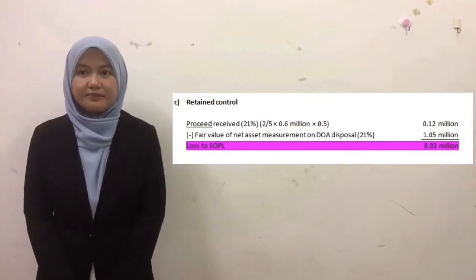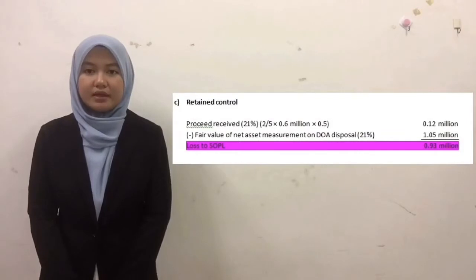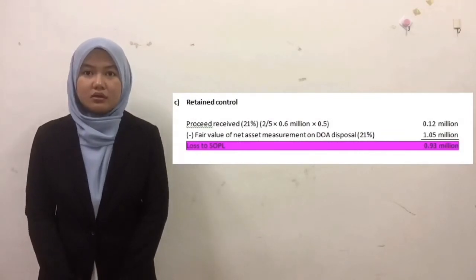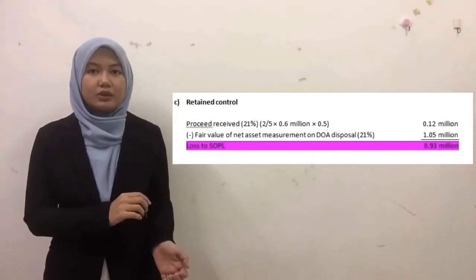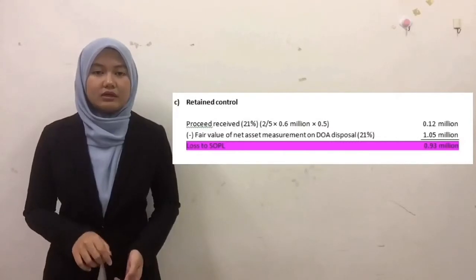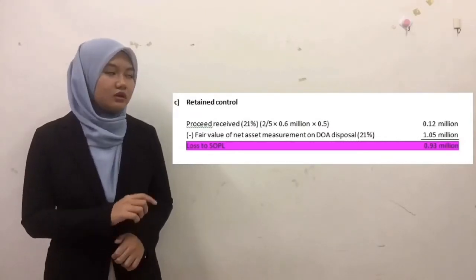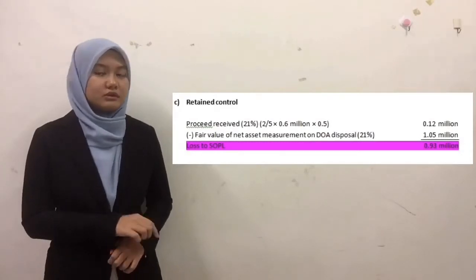For question 3C, it requires us to calculate the gain or loss arising in Berry Berhad. The calculation is shown beside me, and we are using the retained control method, and the format is proceeds received minus fair value of net assets measured on date of disposal.